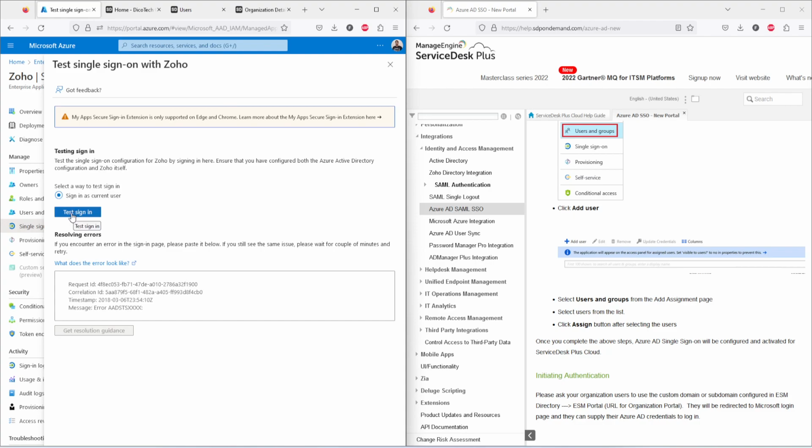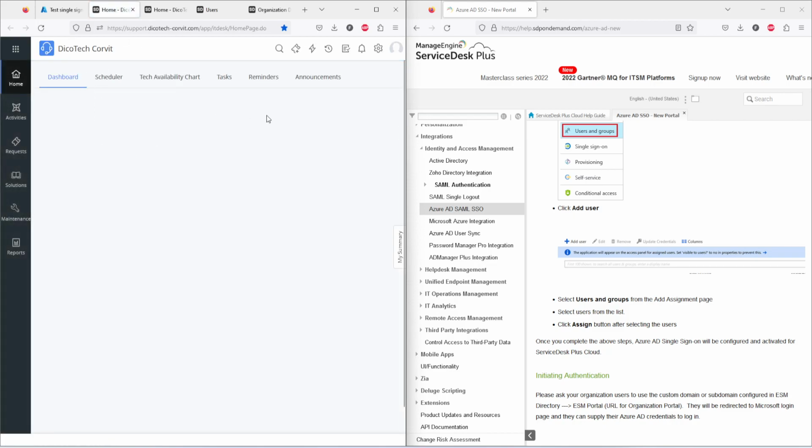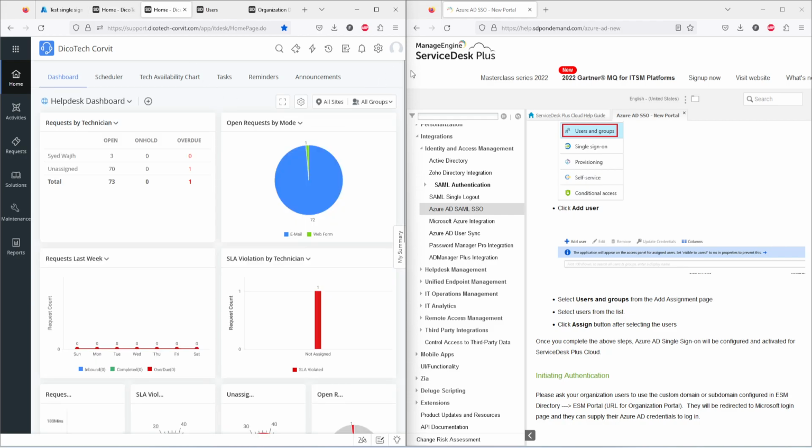Once you click test sign-on, it will take you to the portal where you can log in. As you can see here, it automatically redirects me to the Manage Engine Service Desk because I am already logged in with my same user. If you're logged in with a different user, it will ask for the credentials first.